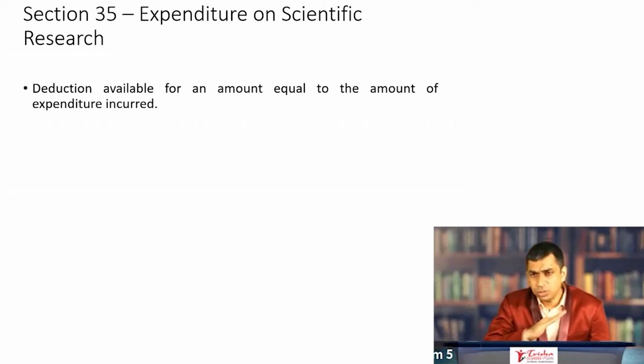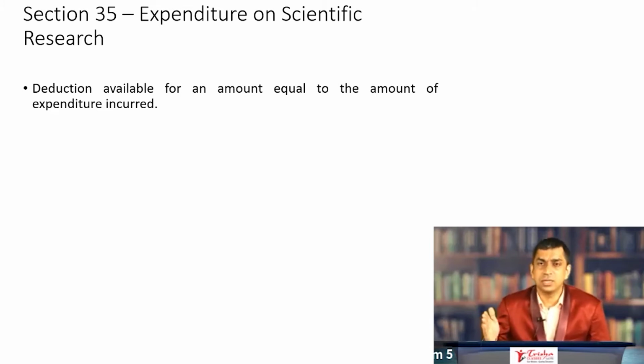Now all these weighted deductions have been phased out, absolutely phased out from the law, and for assessment year 2021-22, the deduction available would be for an amount equal to the amount of expenditure incurred. So section 35 talks about revenue expenditure on scientific research, capital expenditure on scientific research, contribution to national laboratory, contribution to approved institutions for scientific research or research in social science or statistical research, and so many other things.